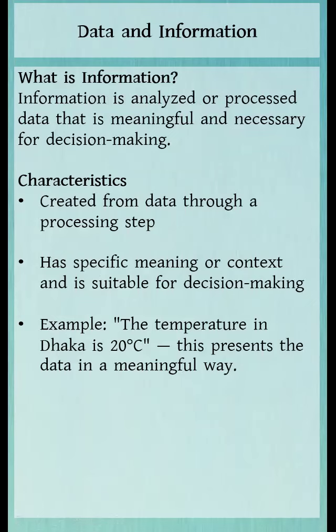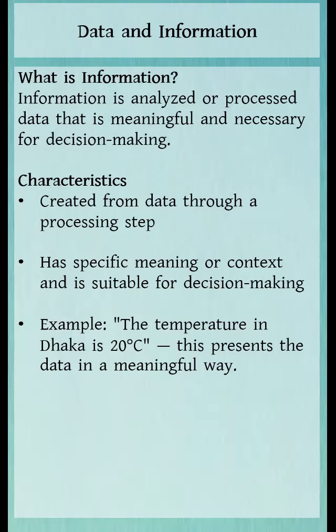Now, let's move on to what information is. Information refers to data that has been analyzed or processed to make it meaningful. It's this processed data that becomes necessary for decision making, as it provides context and understanding. Here are some key characteristics of information.